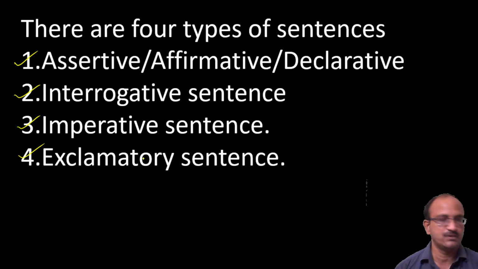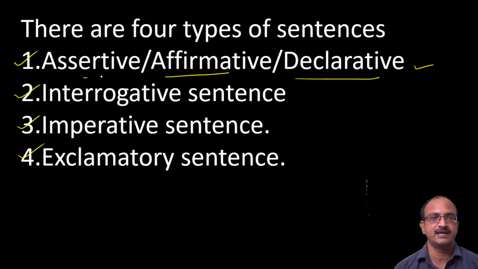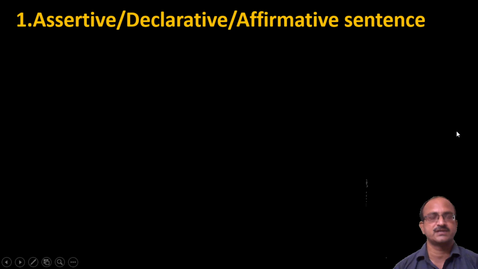Let's start with the first one, the assertive sentence, also called affirmative or declarative sentence.